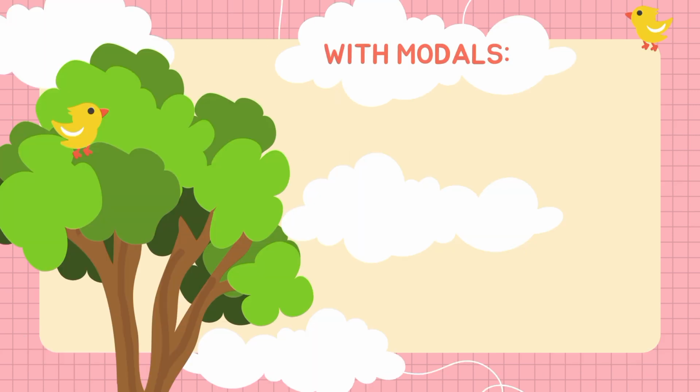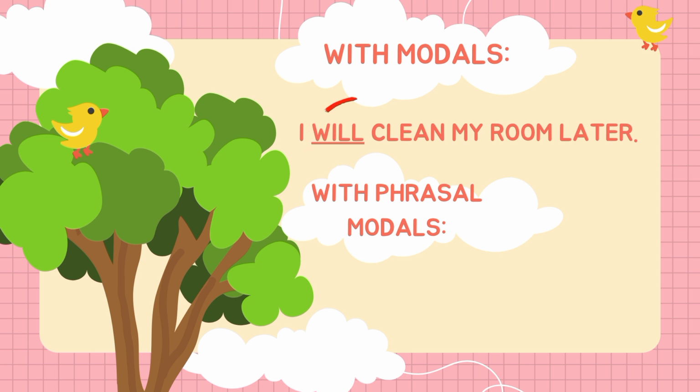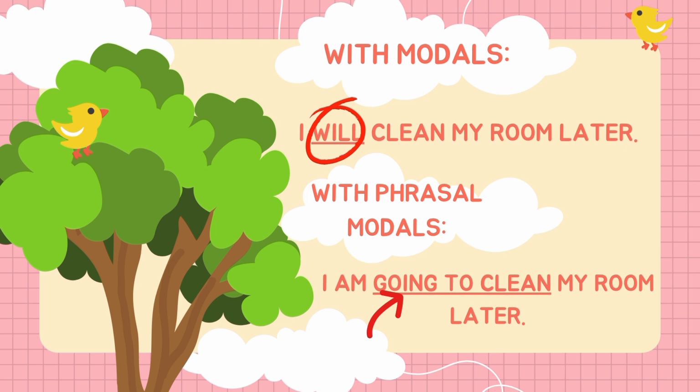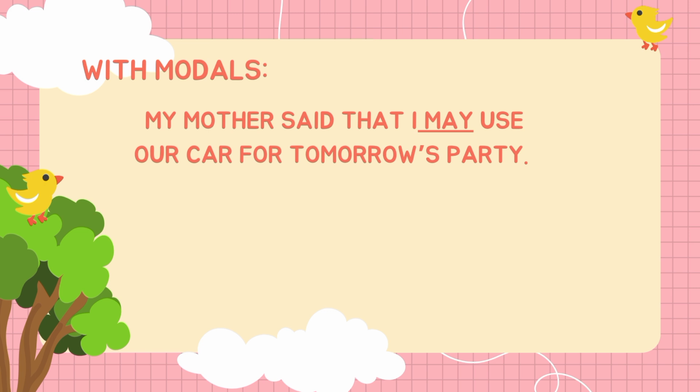With modals: I will clean my room later. The modal will in this sentence can be replaced by its phrasal modal counterpart, be going to. For example, I am going to clean my room later. Next, another example with a modal: my mother said that I may use our car for tomorrow's party.